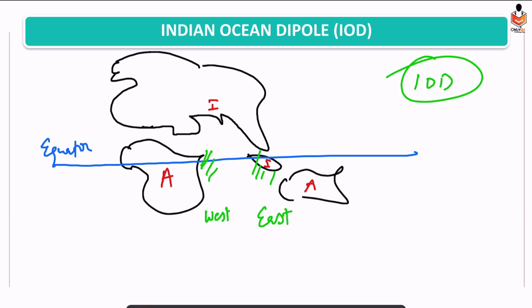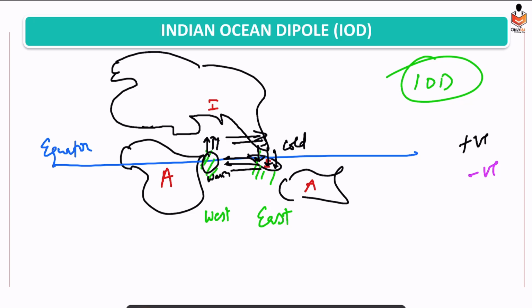Okay. So we have two kinds, positive and negative. In the case of positive, we are observing that on the western part it is warm. There is a rise of air that moves horizontally and subsides over the eastern part of the Indian Ocean. So there is cold water in the eastern part, and again there is a horizontal movement of winds. So in the western part we have warm, and in the eastern part we have cold.